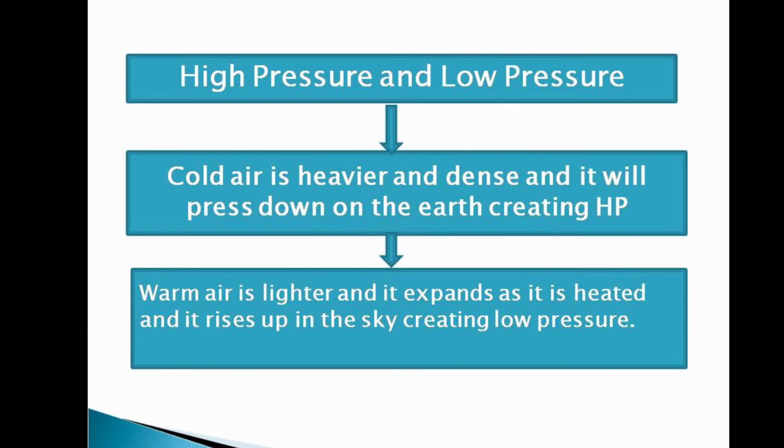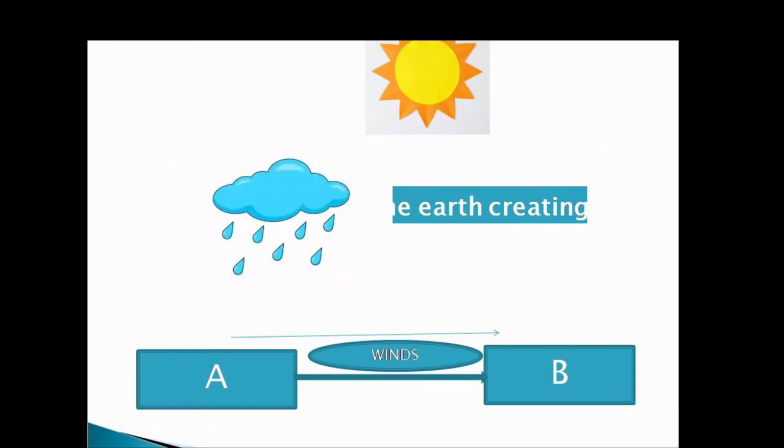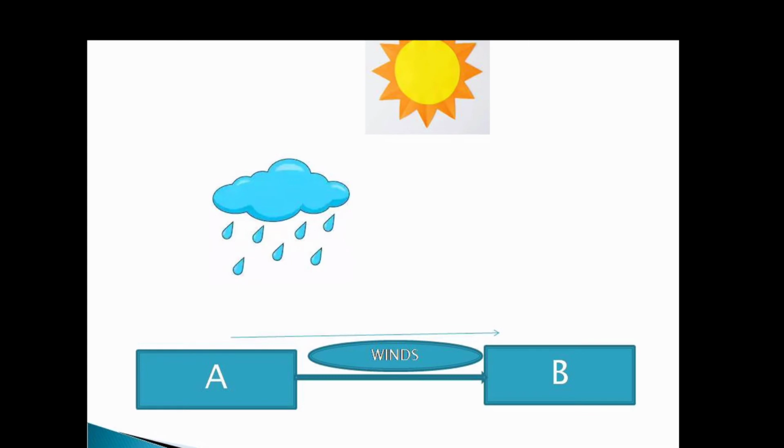Cold air is heavier and dense, and it will press down or exert pressure on the ground, creating high air pressure on the Earth's surface. On the other hand, warm air is lighter and it expands when it is heated. It starts rising up, creating the low pressure on the ground. Let me explain this phenomenon with the help of the diagram.